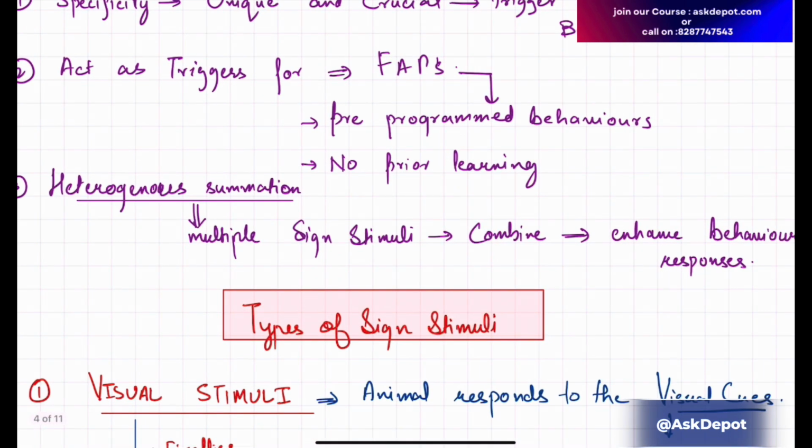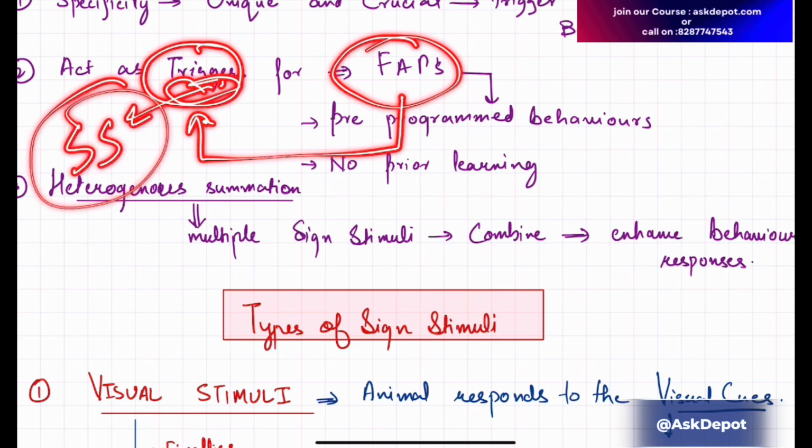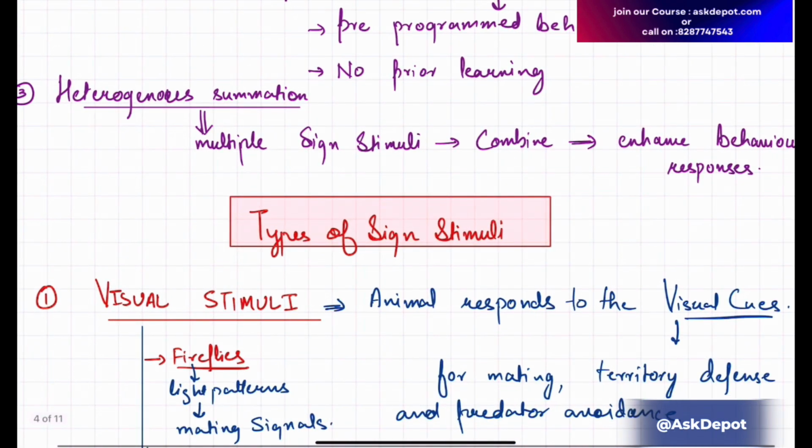It also acts as a trigger. For generating this fixed action pattern, there is a need for this trigger, and this trigger is the sign stimulus. So these FAPs are generated, and what are FAPs? These are pre-programmed behaviors, there is no prior learning.